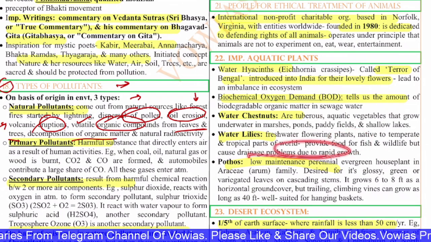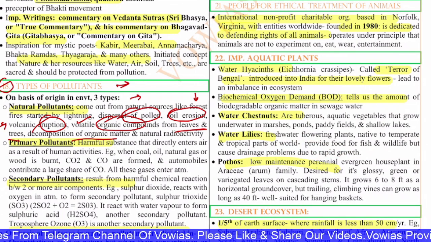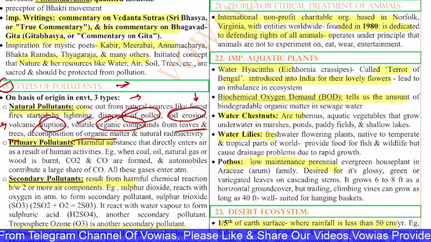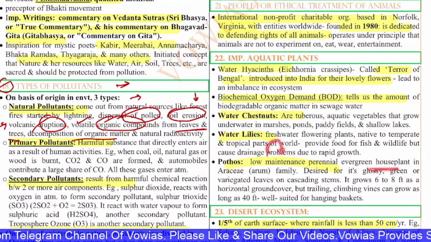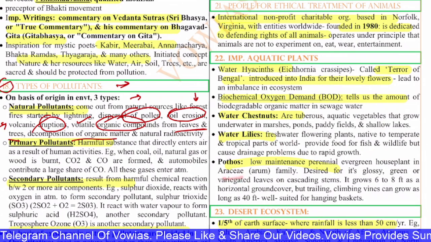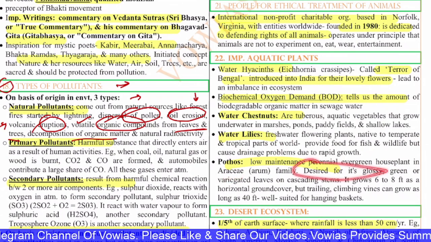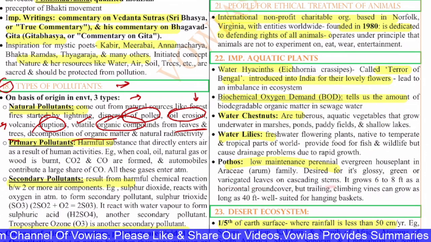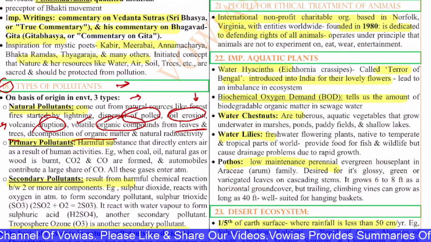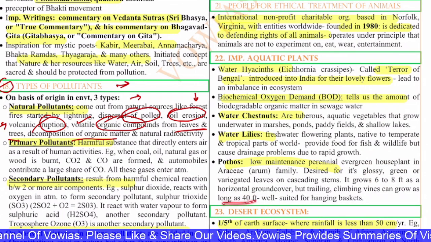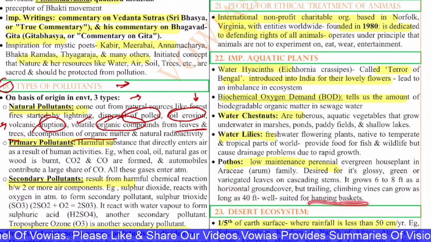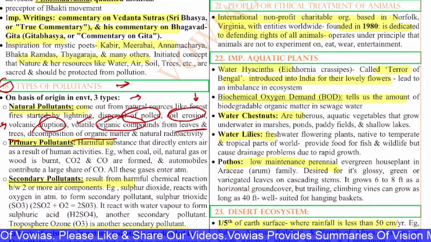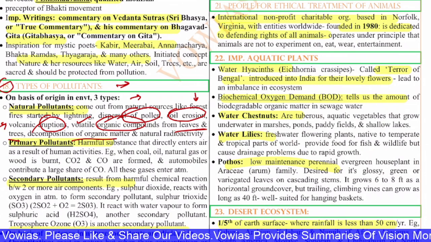You have the pothos. These are low maintenance perennial evergreen houseplants in the Araceae family. They are desired for their glossy green or variegated leaves on cascading stems. It grows 6 to 8 feet as a horizontal ground cover, but trailing or climbing vines can grow as long as 40 feet, well suited for hanging baskets. This is about the important aquatic plants.